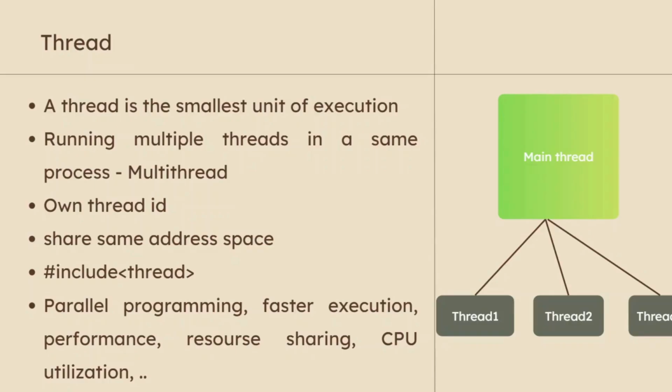It means that, suppose thread 1, thread 2 and thread 3 are there. If thread 1 has some resource, that resource can be shared with thread 2, thread 3, the main thread, and also the parent process of that thread. The same goes for thread 2 and thread 3. If thread 3 has some resource, it can share it with thread 1, thread 2, the main thread or the parent process.